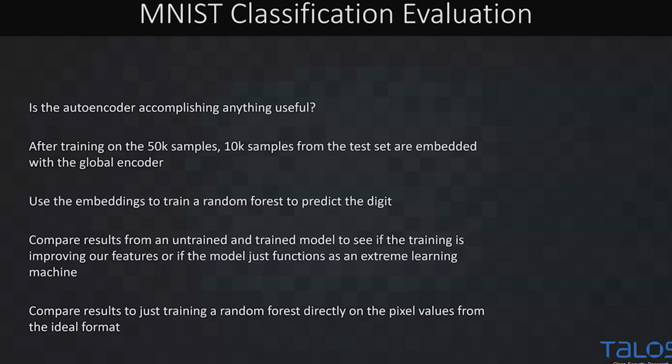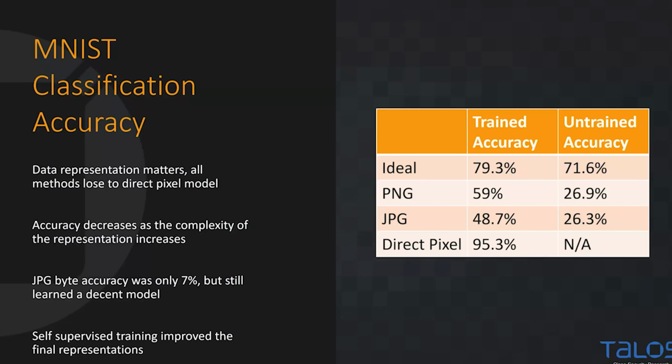And one of the things we're going to do here to double check is we're first going to train these models on an untrained version of the encoder, and then we're going to train a model after we've done this unsupervised training. Now, if the self-supervised task is learning useful representations, we would expect that our model is more skillful after training. If we're only doing well because our model is functioning as some sort of extreme learning machine, then the training isn't going to do anything for us. So we want to make sure that the training is actually worth the compute. And we're also just going to compare a direct model, a random forest on the pixels, to show, are we actually beating state of the art? Spoilers, we are not.